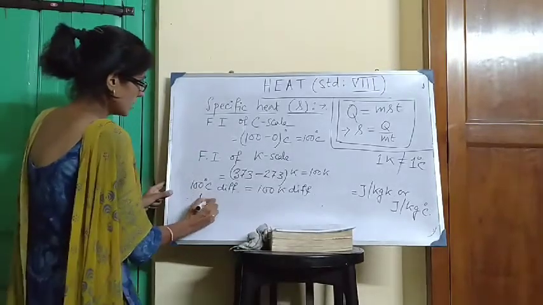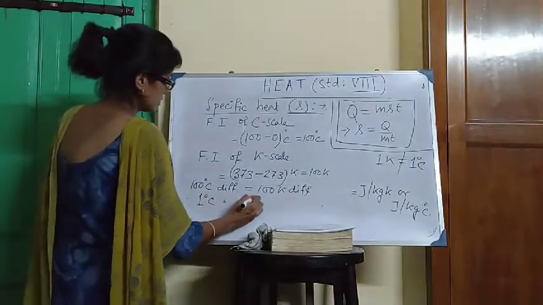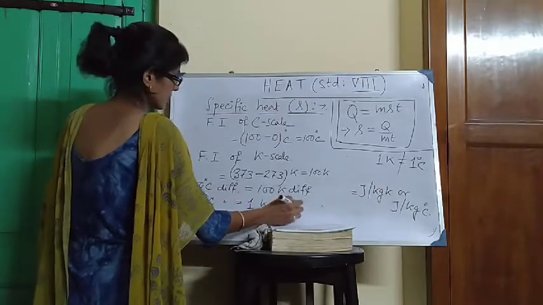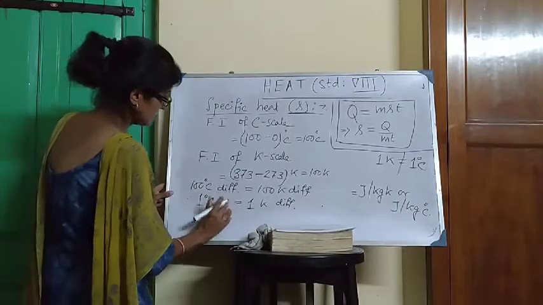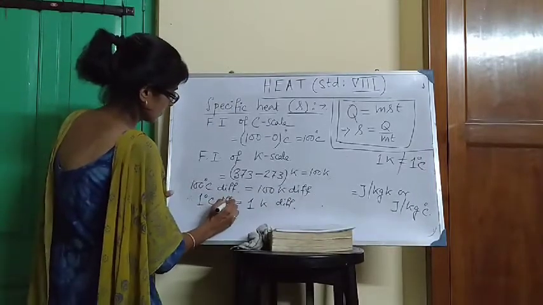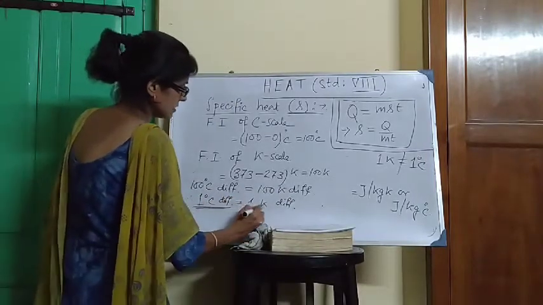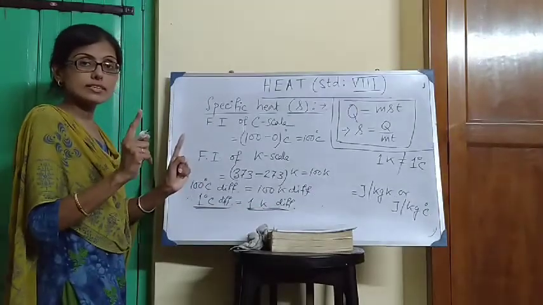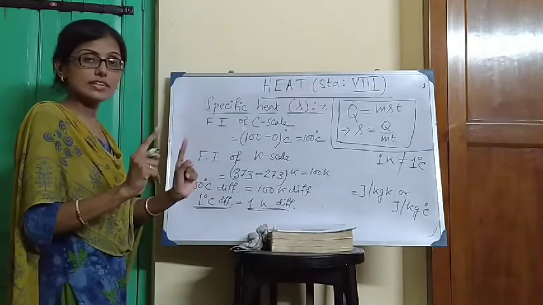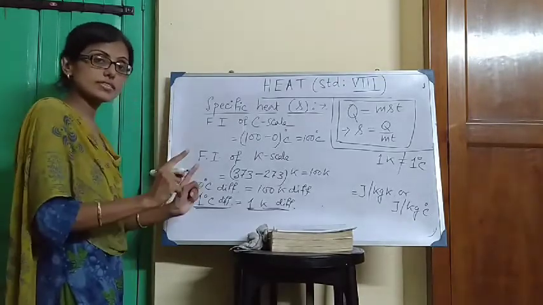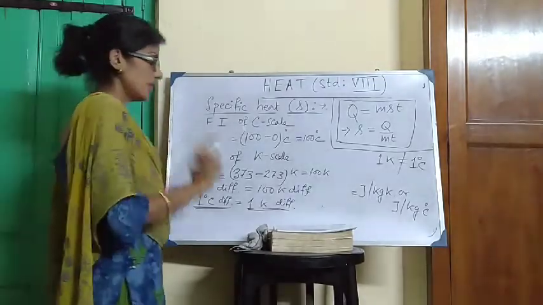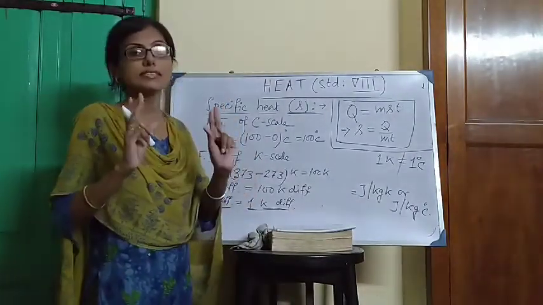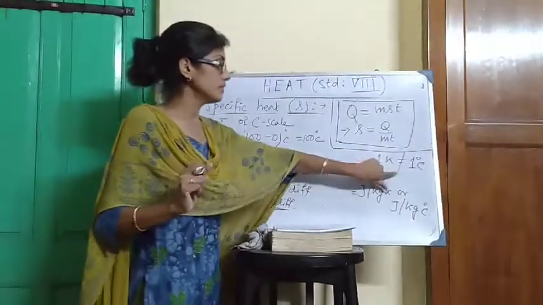That means 1 degree Celsius difference is equal to 1 Kelvin difference. Very important point, that is difference. 1 degree Celsius difference and 1 Kelvin difference are both the same. The difference of temperature in the Celsius scale and the difference of temperature in the Kelvin scale are the same, but not the particular temperatures.